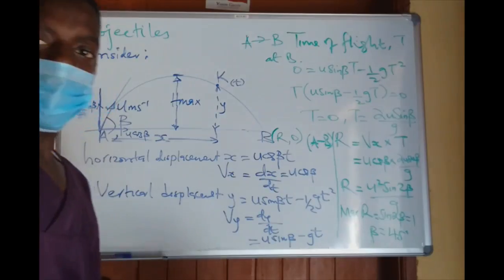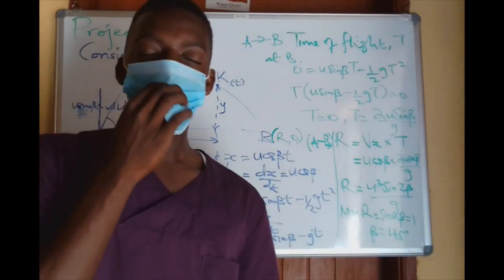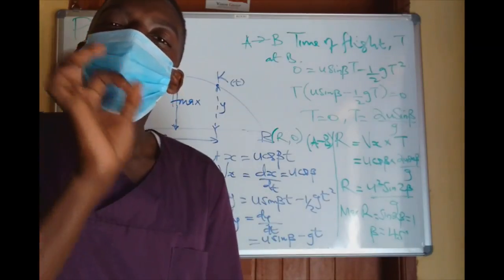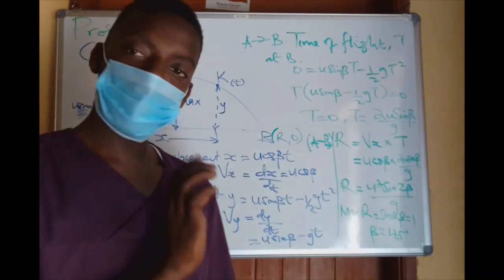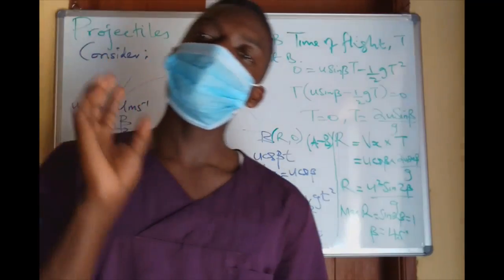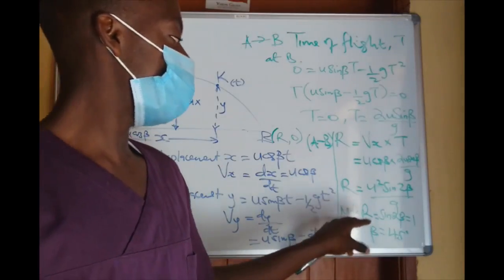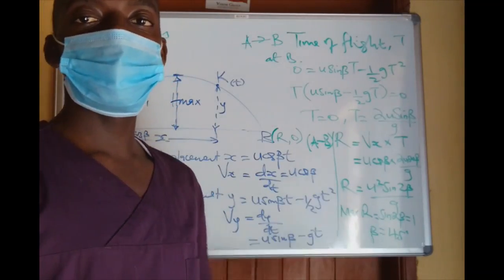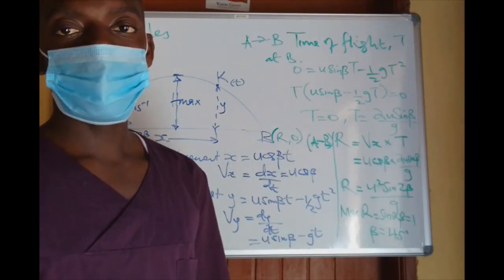The 45 degrees means that it is the minimum angle; to get R, at least you must have 45 degrees of projection. So this is the minimum angle, beta is equal to 45 degrees. I got it from saying that maximum R occurs if sine 2 beta is 1. And beta was the angle of projection of our particle.